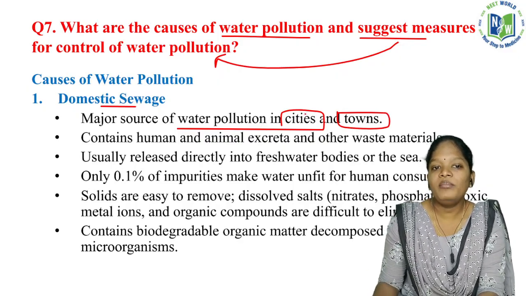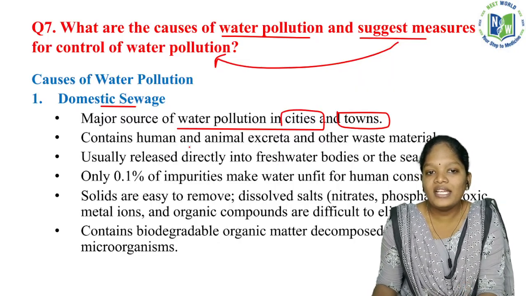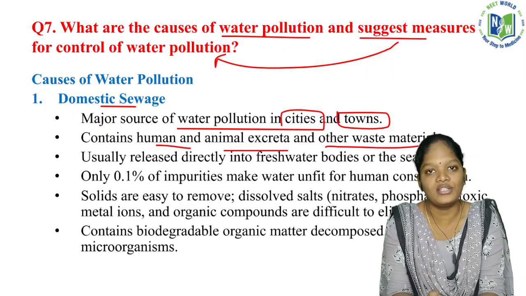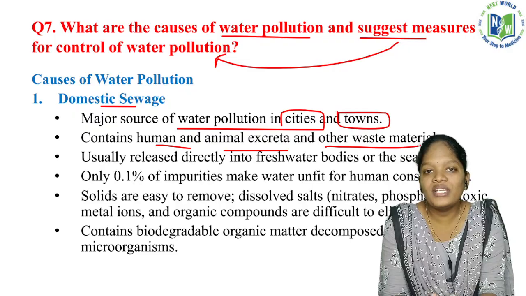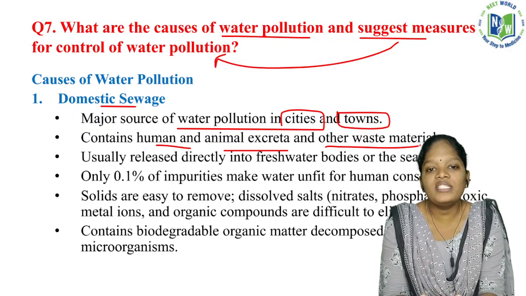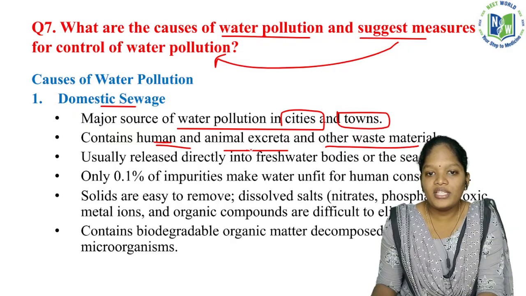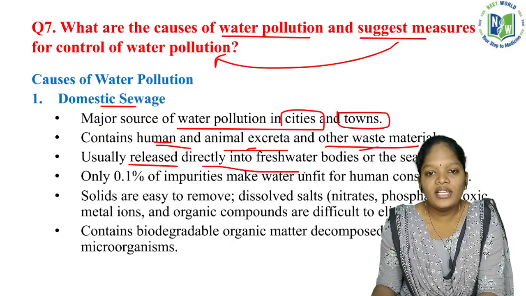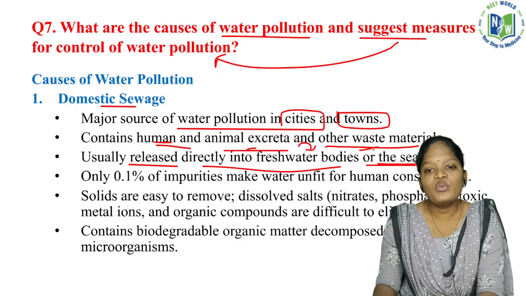So what are the main pollutants which are affecting the water and leading to water pollution? That contains human and animal excreta and other waste materials, mainly by excretion. Our government is taking measures to overcome open defecation. In humans it can be reduced, but in animals we can't restrict the animals. So that's a major thing. They contain animal and human excreta and other waste materials, usually released directly into freshwater bodies or the sea.